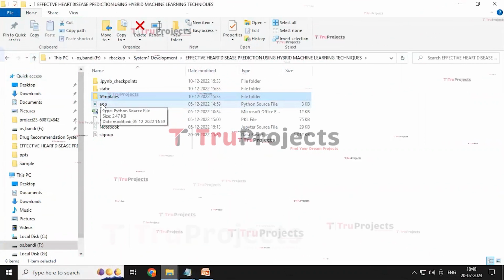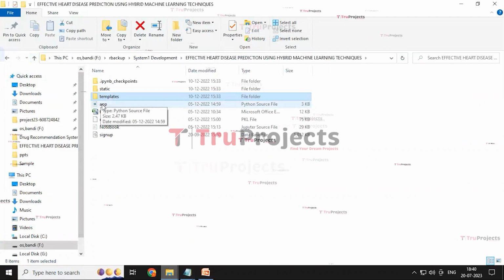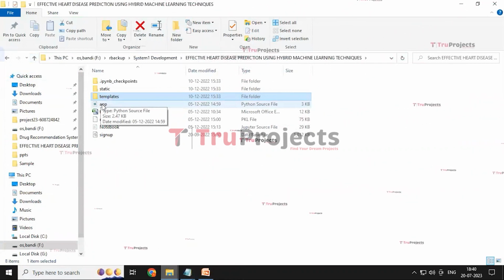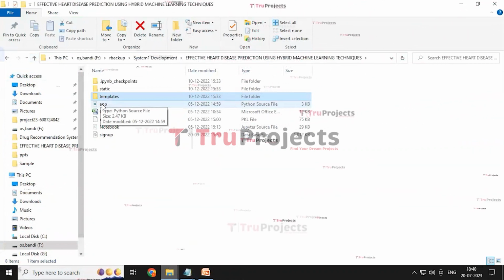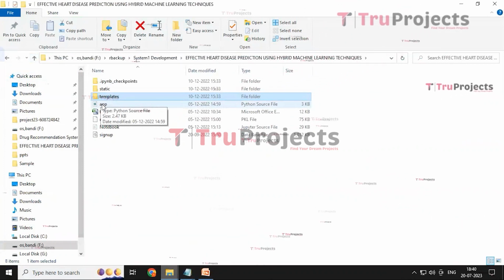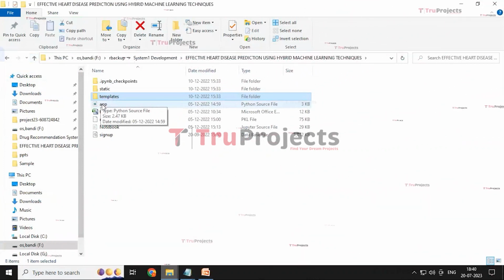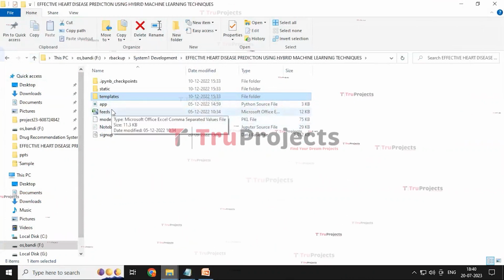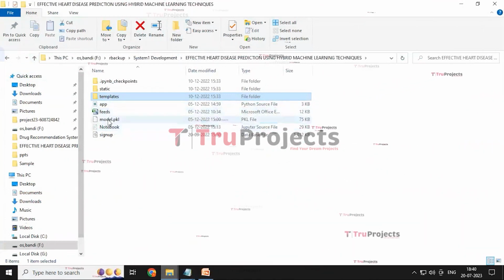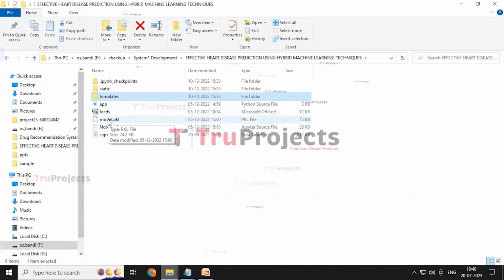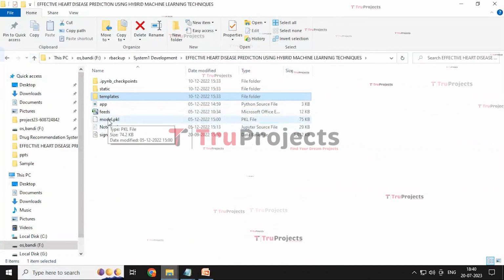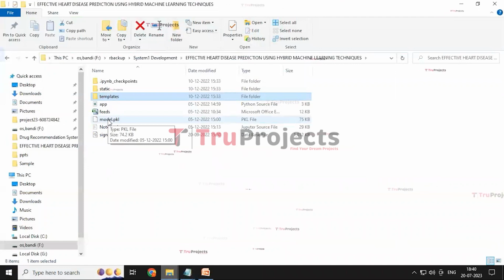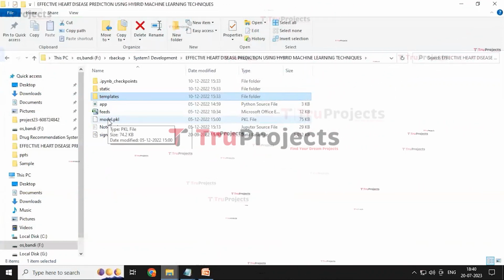It includes the code written in Python that handles the server-side operations such as processing the user request, interacting with the database and generating the dynamic content to be rendered in the HTML template. And the feeds is the dataset that we used in this project, and the model.pkl file contains the algorithm information and is loaded at the time of execution of the project for performing certain operations like predicting new data.